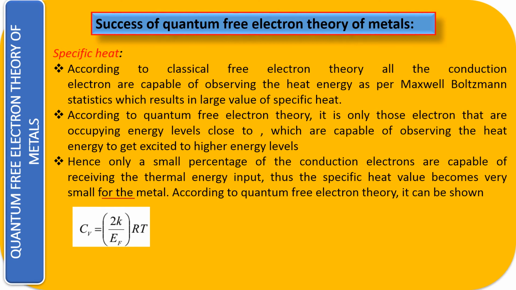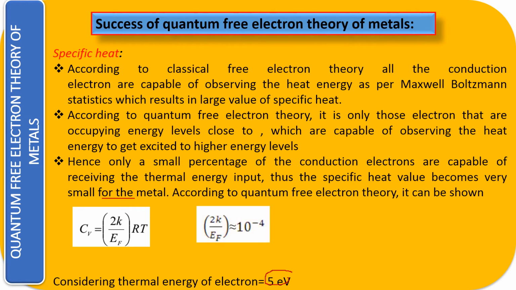Cv will be equal to 2K upon EF into R into T, where K is also the Boltzmann constant. So here, if you are going to substitute the value, let us suppose the kinetic energy we are taking is equal to 5 electron volt as the Fermi energy, right? So now you substitute all those values. So 2K upon EF will be in the range of 10 to the power minus 4.